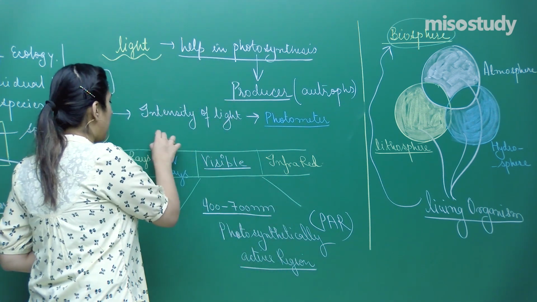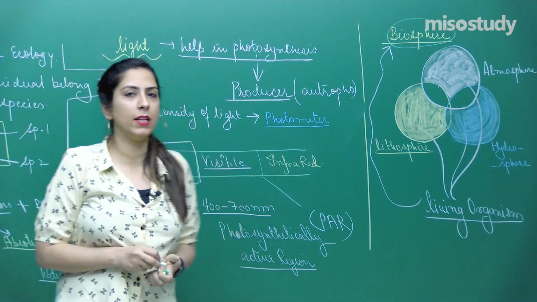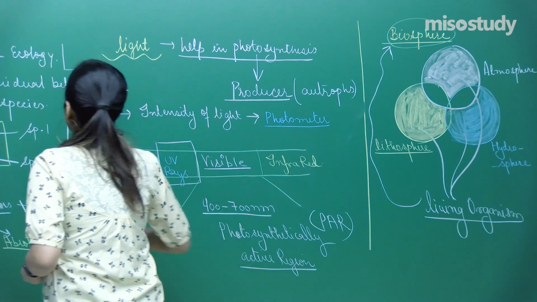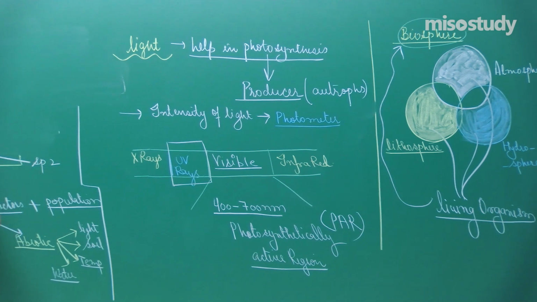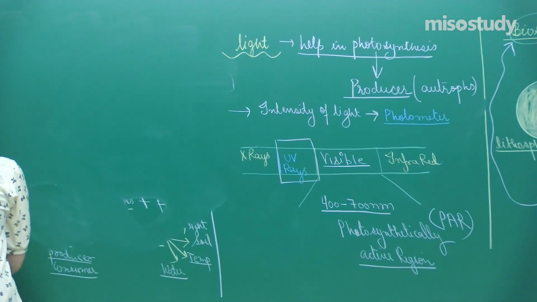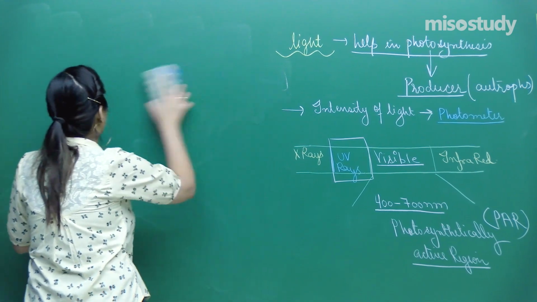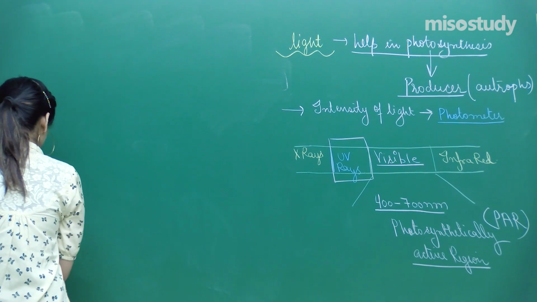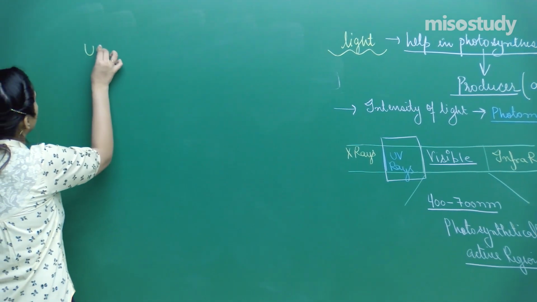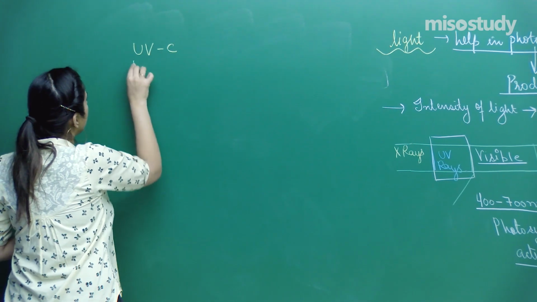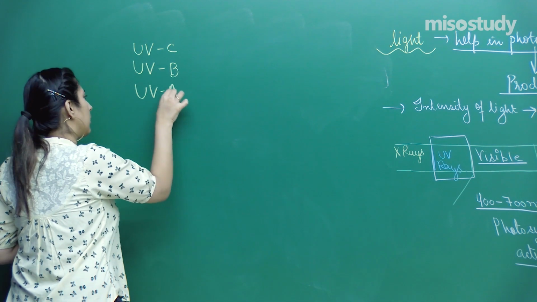Likewise, I have discussed the UV rays, so I would like to discuss in which wavelength they fall, because we have studied till now about the stratosphere, which absorbs some light. Let's talk about them. We have different types: UVC, UVB and UVA.